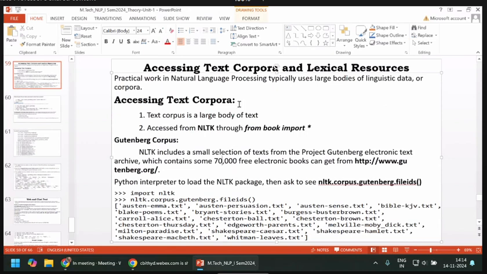Generally, in practical work in NLP, we need to access a large number of documents at a time, not a single document at a time. So you need to compare some common words or keywords among so many documents at a time. That's why you need to access thousands or lakhs of documents for your experimentation. But here the document types are different.